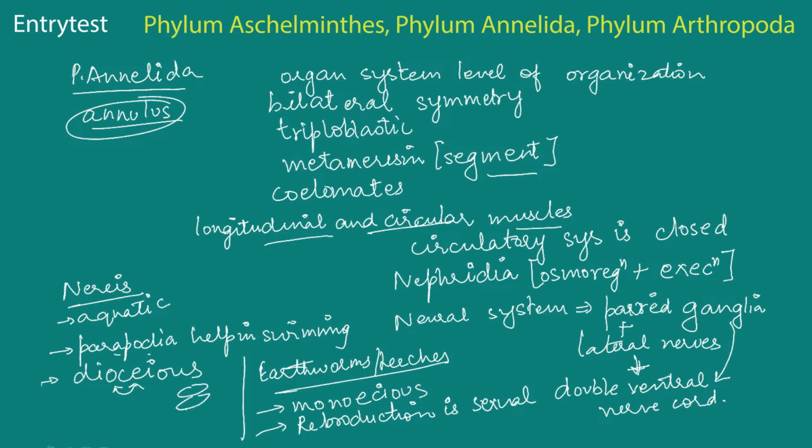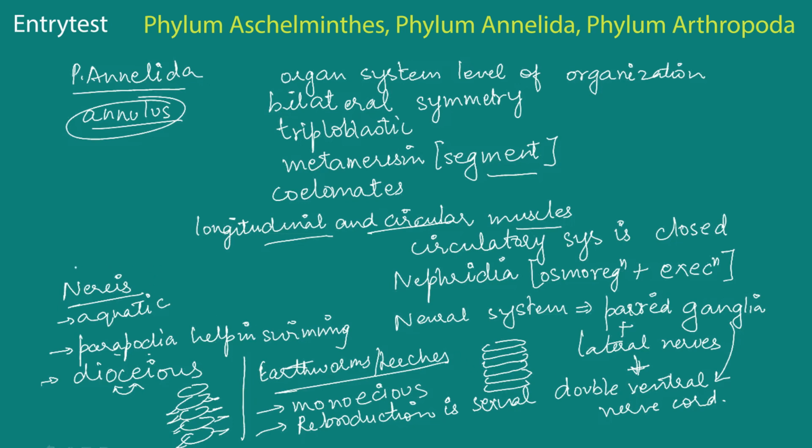So this organism would look somewhat like this. These will be the different segments, and there will be appendages that will help it in swimming. But in the case of earthworms and leeches, the body is simply like this. There are no appendages because they are not aquatic, and they're monoecious, that means both sexes are present in one individual, and that is why the reproduction is sexual.